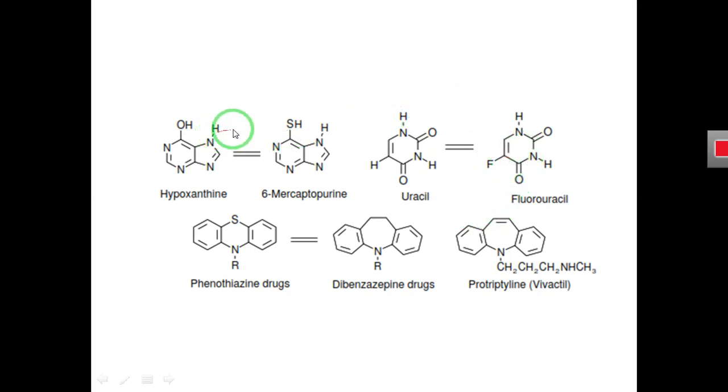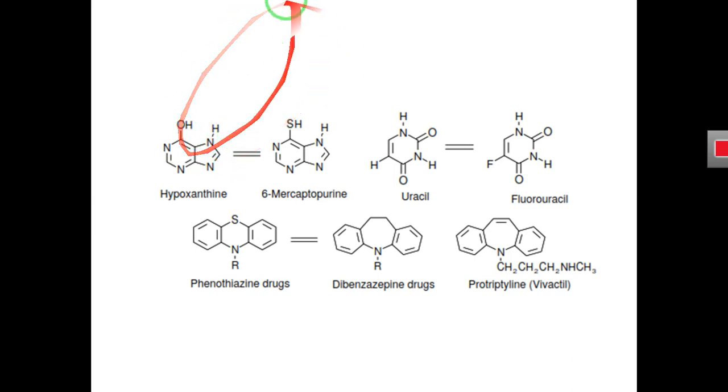So what we are doing here is just changing one isosteric group for another isosteric group. And what are isosteric groups? Isosteric groups are those that have similar physical and chemical properties. Because of these similar physical and chemical properties, the biological activity of the compound would not be changed.